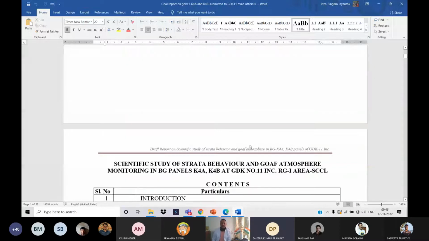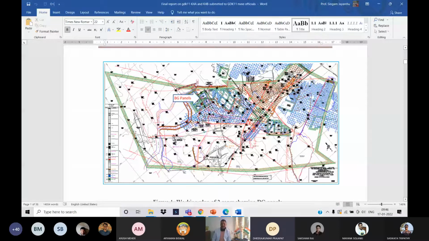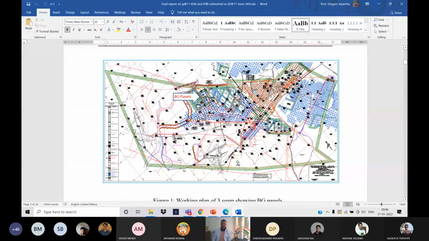I am not showing you all the report, but only some plans. Already I've shown you this plan. This is the total mine, how it was developed, and this is the place after development. These are the panel locations: K1, K2, K3, K4, K5, all those things. K5 we discontinued because of some problem in K4A and 4B itself. And now you can see, this is the same section I was showing you, and I'm showing you the continuity, my beloved students.